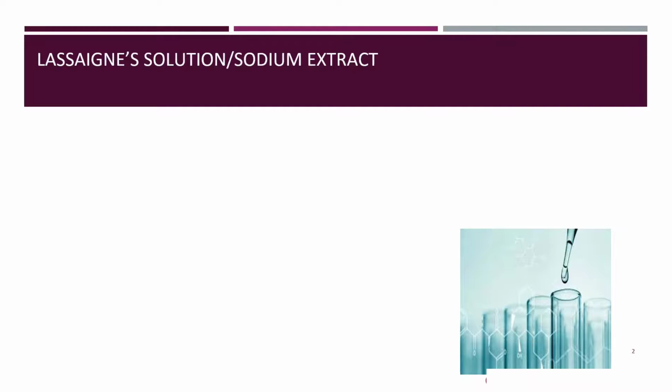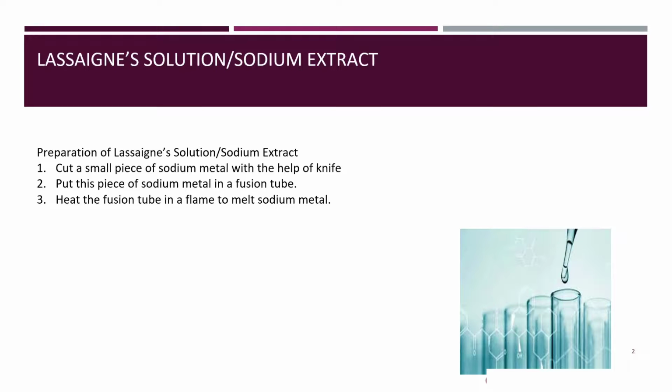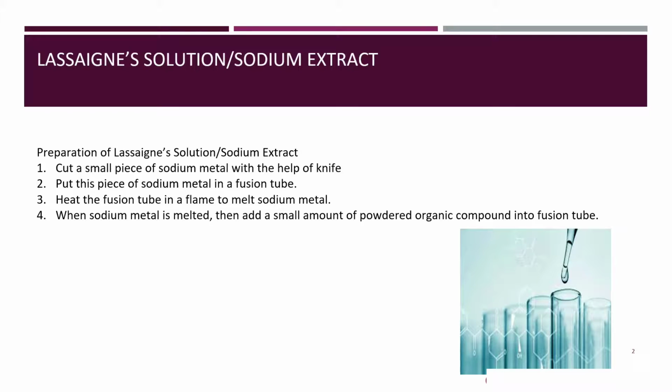After the detection of carbon and hydrogen, usually Lassaigne's solution is prepared to detect the rest of the elements. In order to prepare sodium extract or Lassaigne's solution, cut a small piece of sodium metal with the help of a knife. Put this piece of sodium metal in a fusion tube. Heat the fusion tube in a flame to melt the sodium metal. When the sodium metal is melted, add a small amount of powdered organic compound into the fusion tube. Then heat the fusion tube again till its bottom becomes red hot.